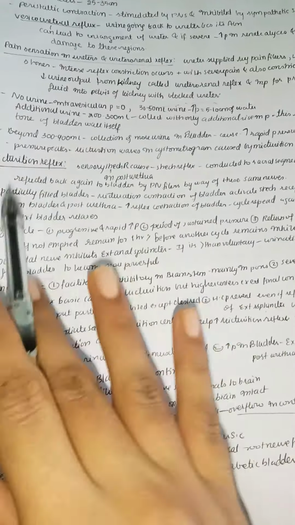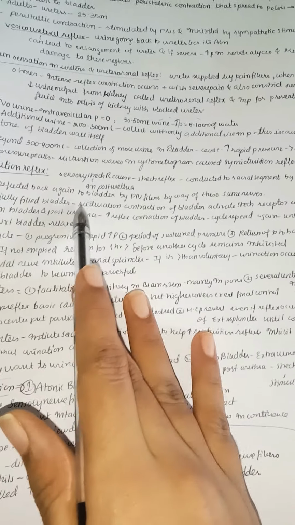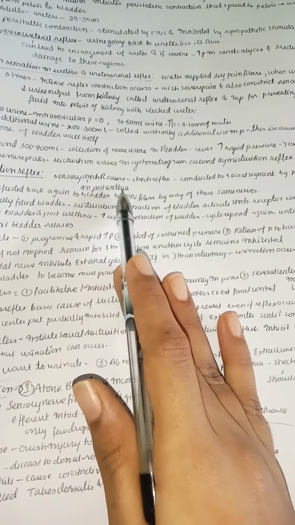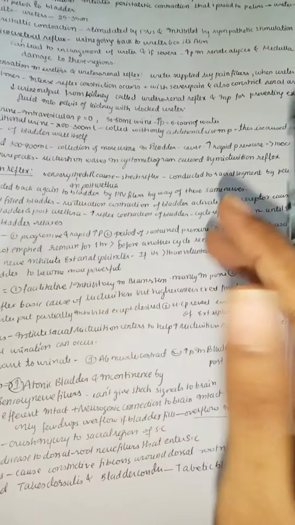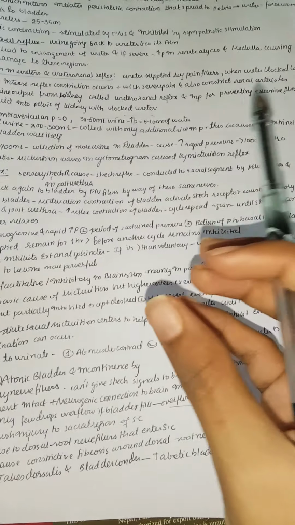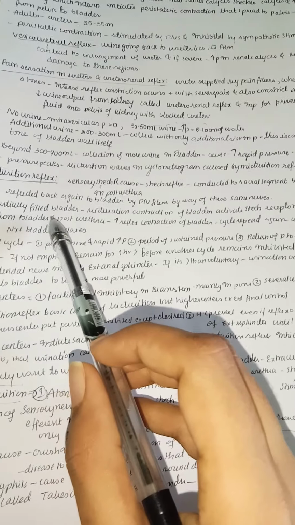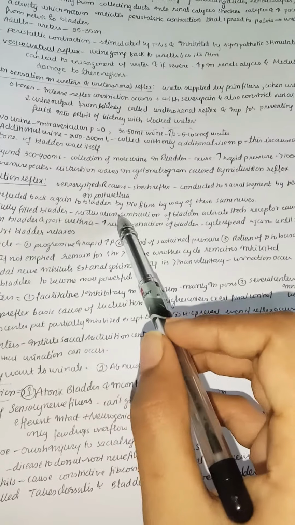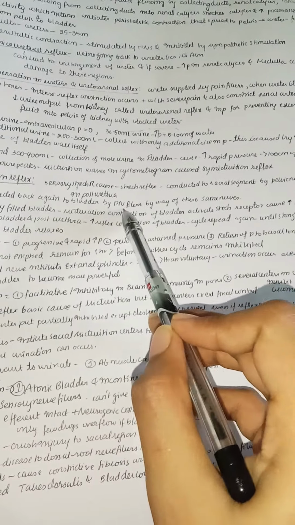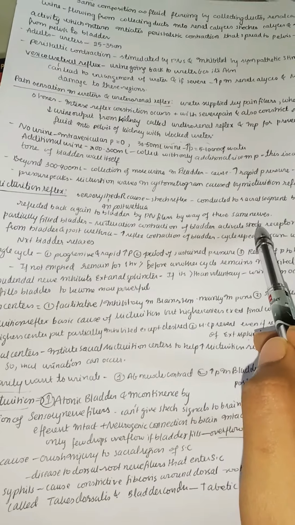The micturition reflex is because of sensory stretch receptors, which are mainly in the posterior urethra. This causes a stretch reflex, and it is conducted to the sacral segment by pelvic nerves. First, because of the stretch, the information is given to pelvic nerves, and they are reflected back again to the bladder by means of parasympathetic fibers, because these are the ones which lead to urination, by way of these same nerves.